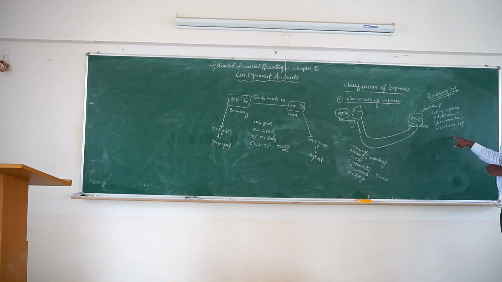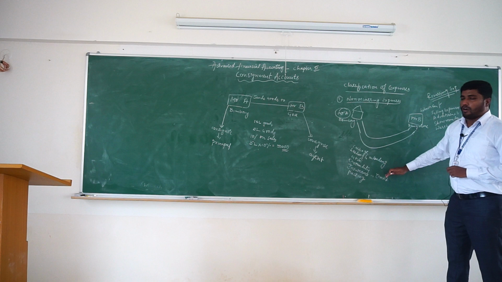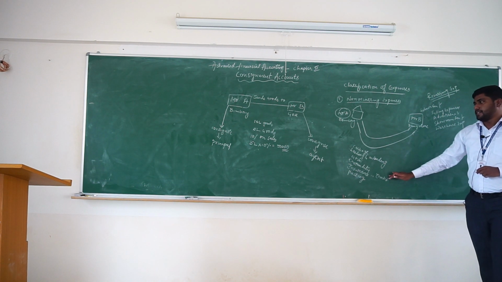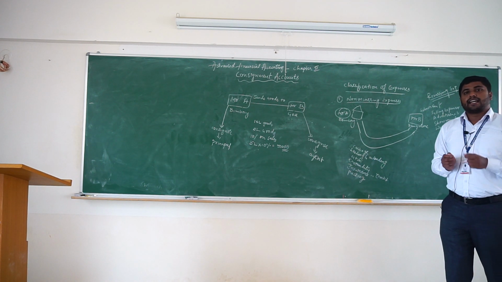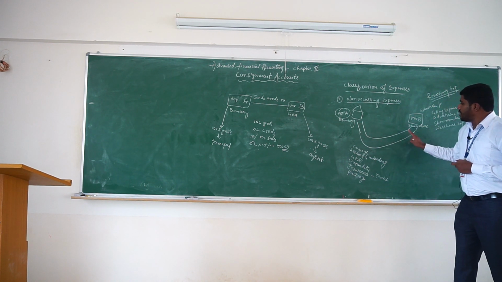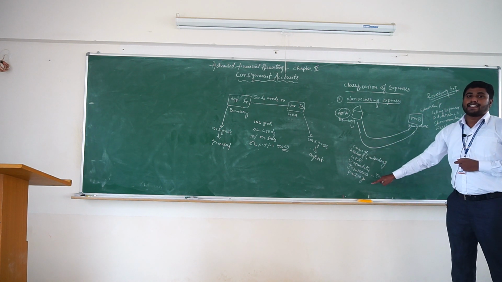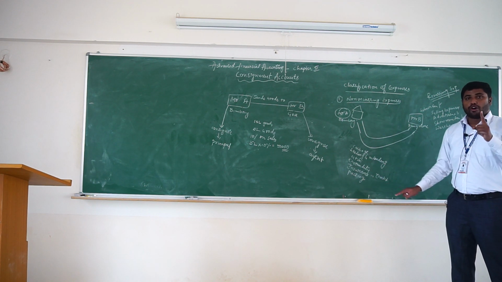So these expenses are called recurring expenses, and these expenses are called non-recurring expenses. Non-recurring expenses means the expenses incurred from the place of consignor to the place of consignee, nothing but the expenses incurred on transit or on road.